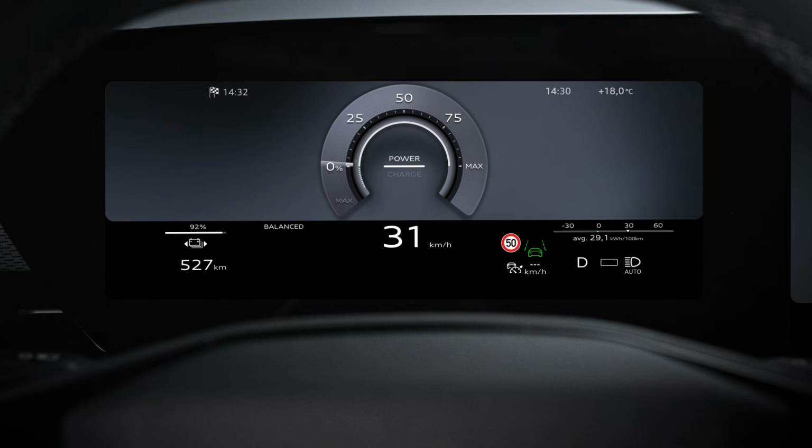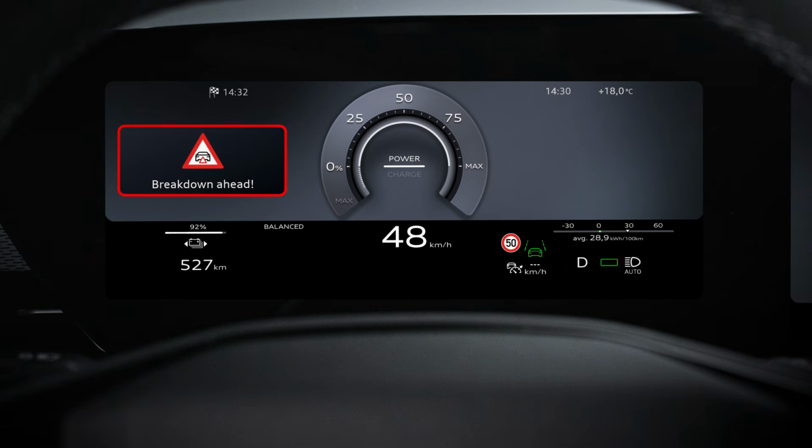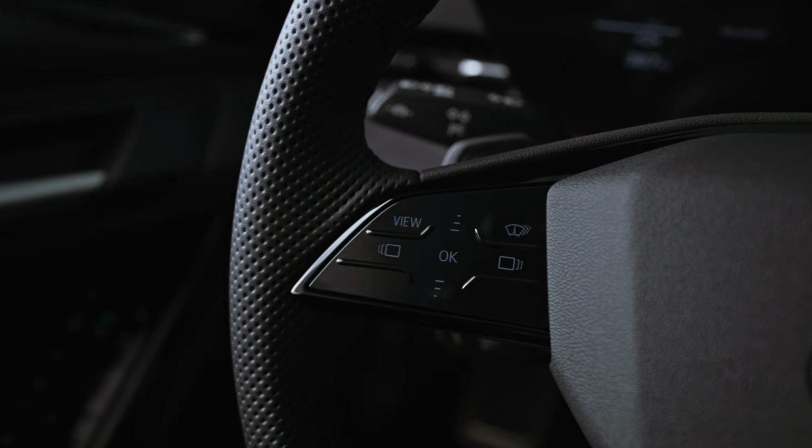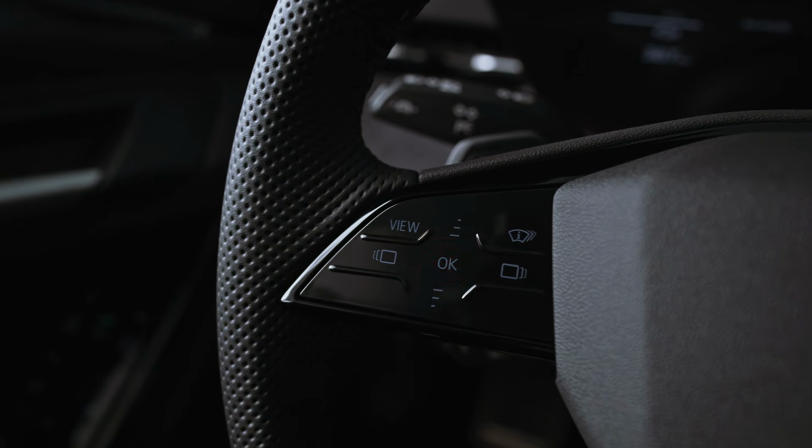Depending on the view you have selected in the Audi virtual cockpit, the warning symbols may also appear here. You can close pop-up notifications using the OK button on the steering wheel.